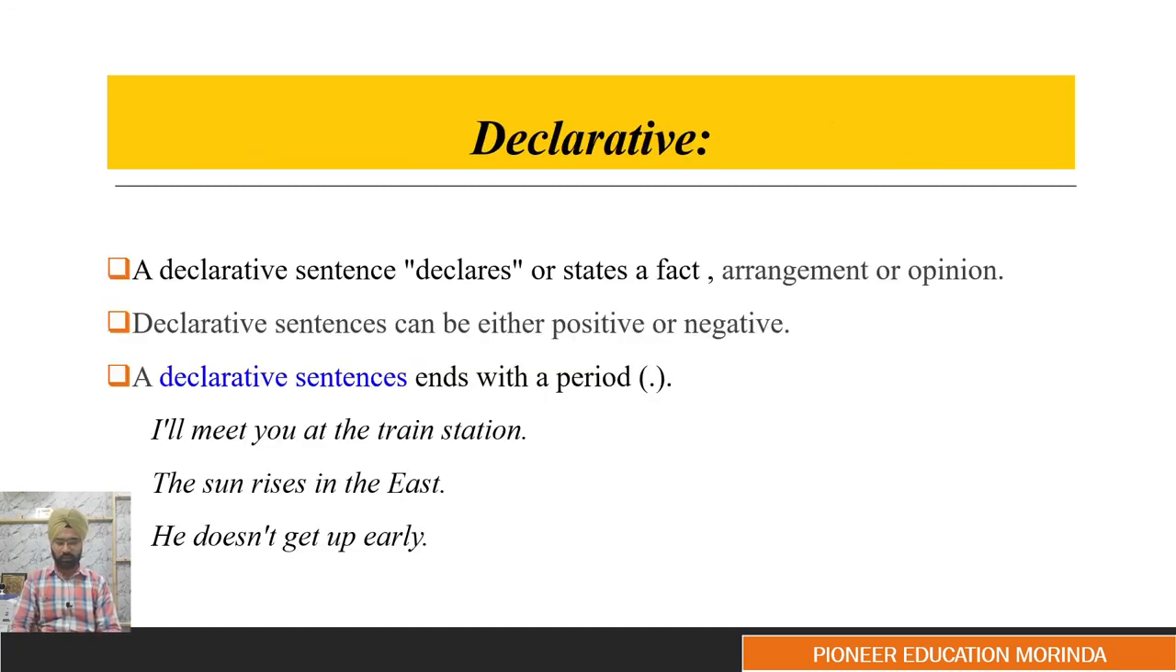Well, the declarative sentences are sentences that declare or state a fact, arrangement, or opinion. Declarative sentences can be either positive or negative. A declarative sentence always ends with a period. For example, I'll meet you at the train station. He does not get up early. So these are the examples of declarative sentences.